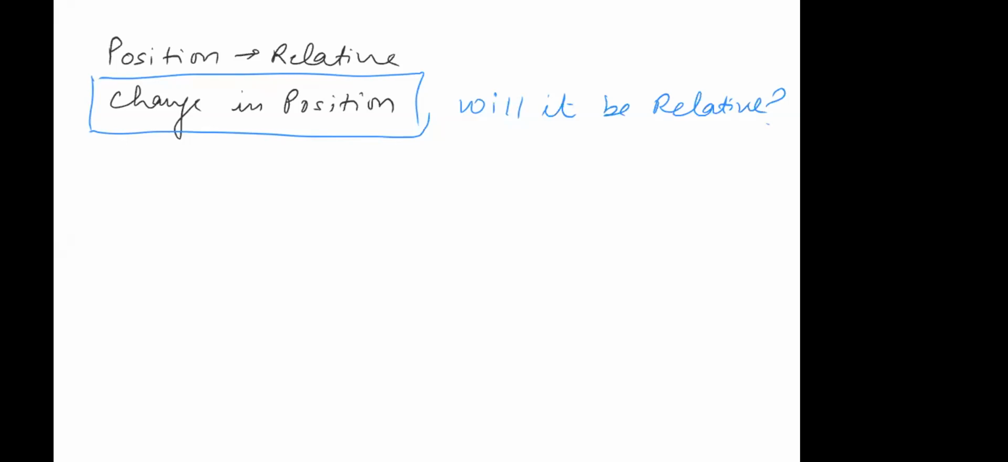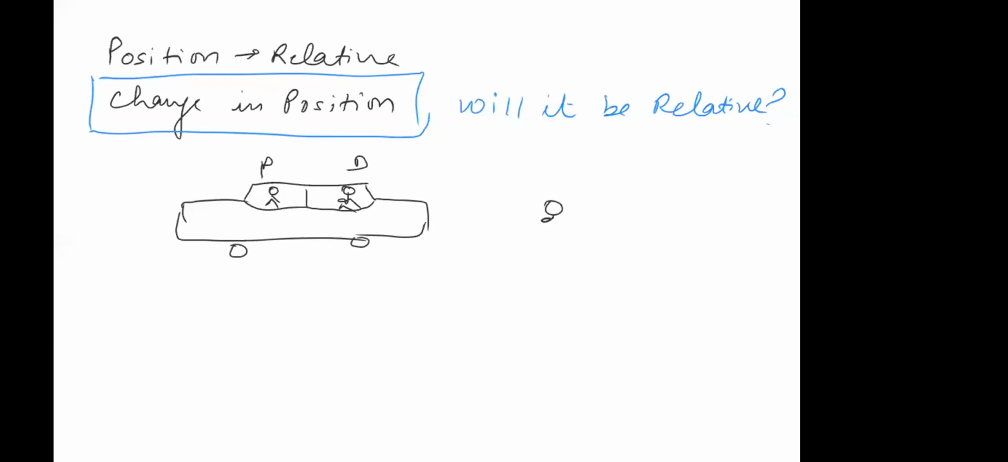For example, I'll take one example here, a famous example you'll find everywhere. There is a car, and in this car there's a driver and a passenger, let's say. It's a cab. And there is a person, I'm calling it A, who is standing on the ground. Now just see the observations.